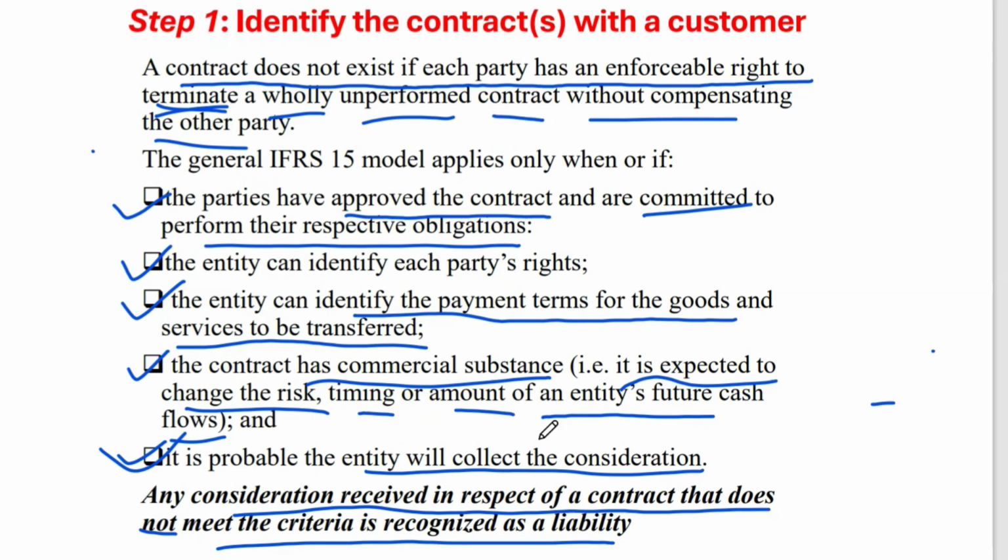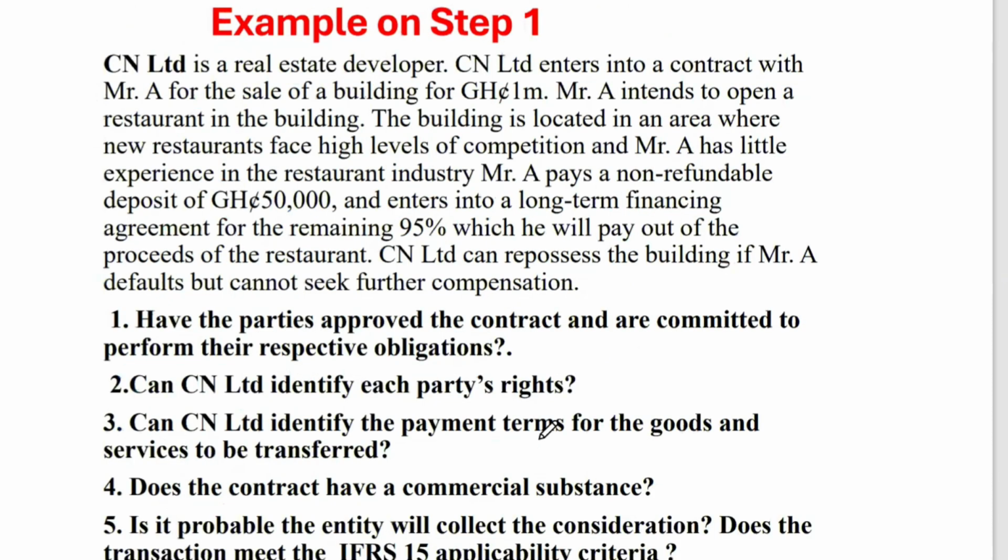So I have received 10,000 to supply cement. I know I cannot supply the cement, probably because of the last point, that I'm facing some challenges. So I don't think I can meet my obligation to my counterpart. In that case, I, who have received the 10,000 cedis, have to record a liability, not revenue, because the conditions are not met. So any amount received that has not met this criteria should be recorded as what? A liability.